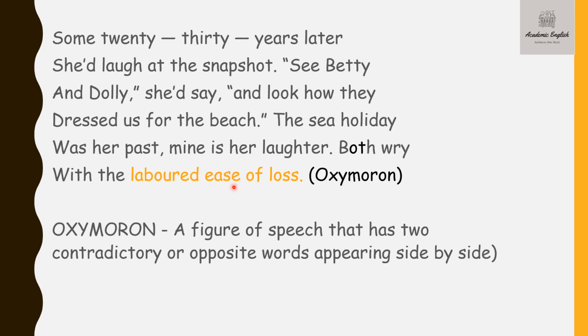any difficulty. So now these two words are contradictory, because laboring means struggling with, after having so much of effort, if you get something. So ease means if something like you can acquire very easily. So these are contradictory, these two have contradictory meanings, but still they are put together. Okay, so such a usage is called oxymoron.